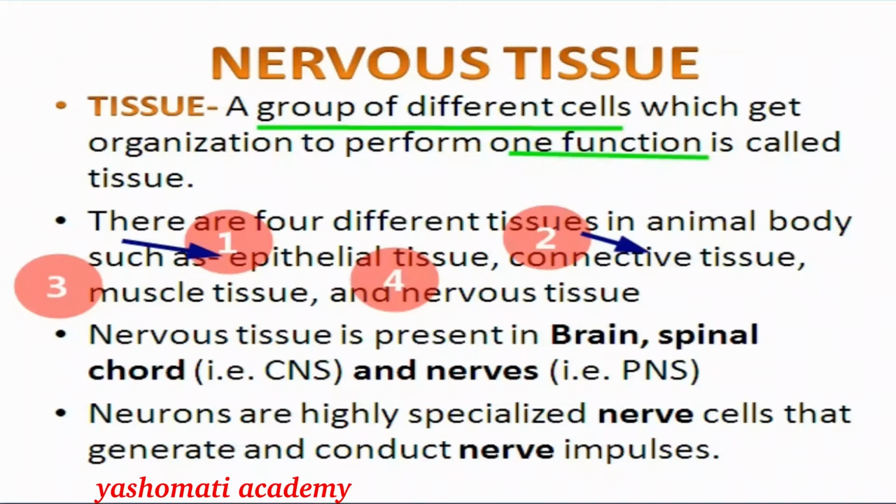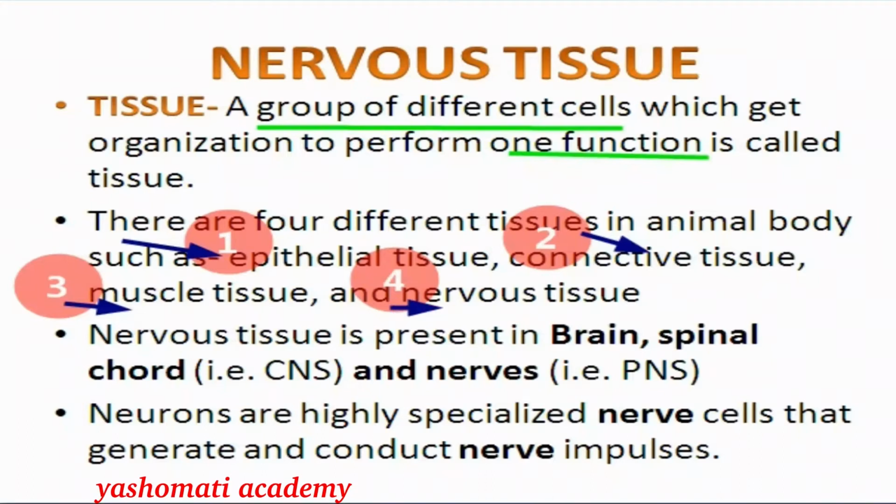The third category of tissues is muscle tissue. Muscle tissue means all the different types of muscles present in our body. There we will be studying different types of voluntary and involuntary muscles. Wherever muscles are present, they help in some kind of movement. And the fourth type of tissue is nervous tissue.